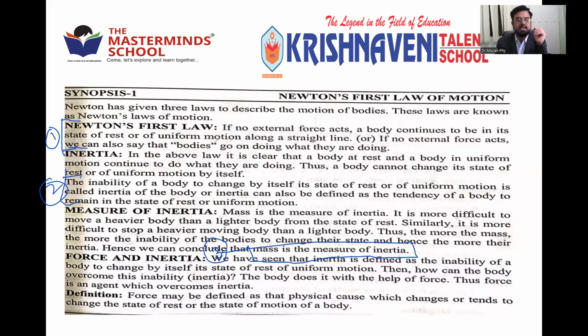So Newton's first law is the heading. If no external force acts on a body, it continues to be in its state of motion along a straight line. Up to here you can write. The second one is the same answer. Right, first point. Second point is about the inertia, the inability of the body. Up to here you can write. And the third one is mass is the measure of inertia. Please make it fast. Write down these 3 points as synopsis 1.